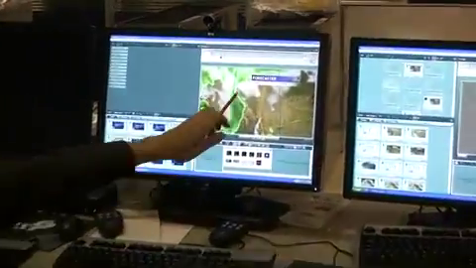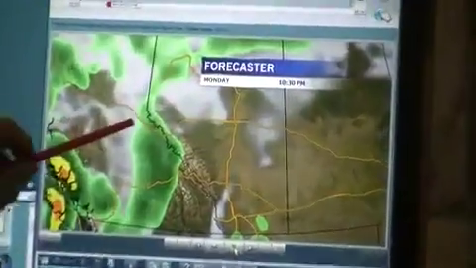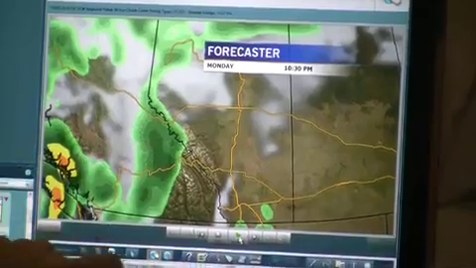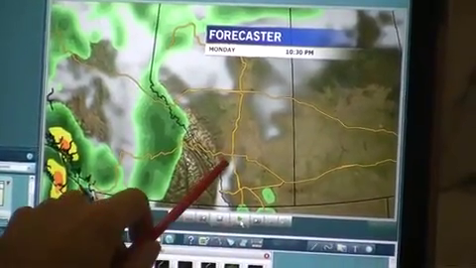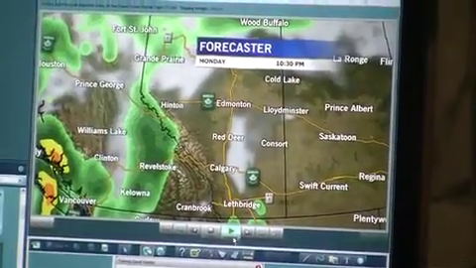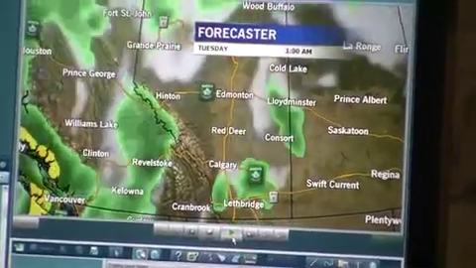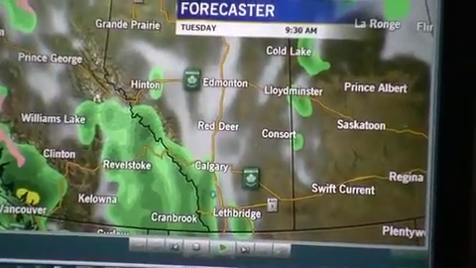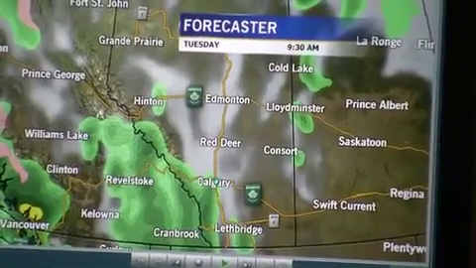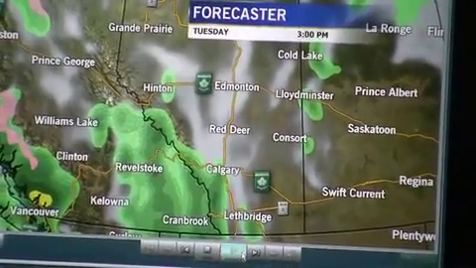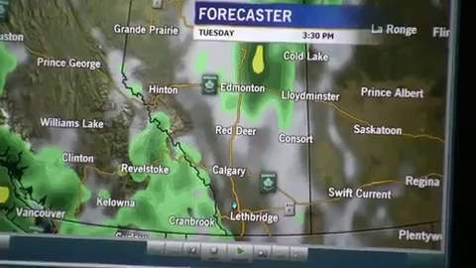So it's showing at 10:30 at night tonight. There'll be some rain over here, a few showers down here, Calgary's right there. And then we can move it forward. 9:30 tomorrow morning, got some showers coming into Calgary. And so on and so on.